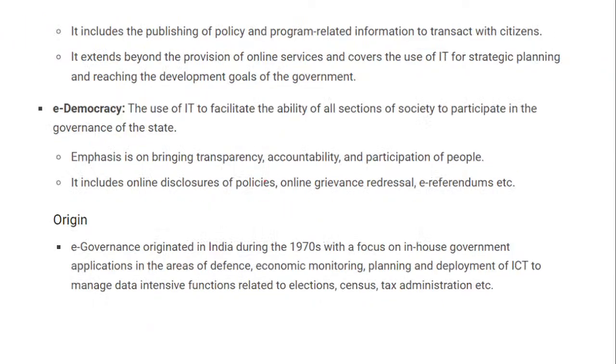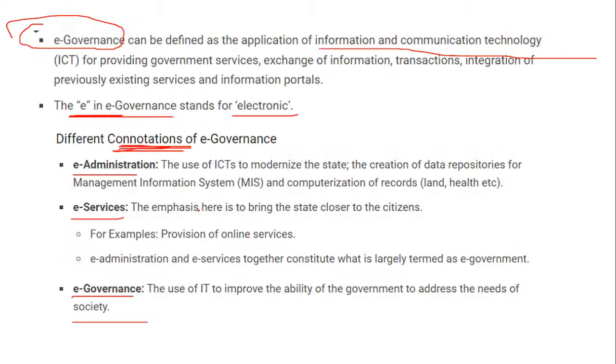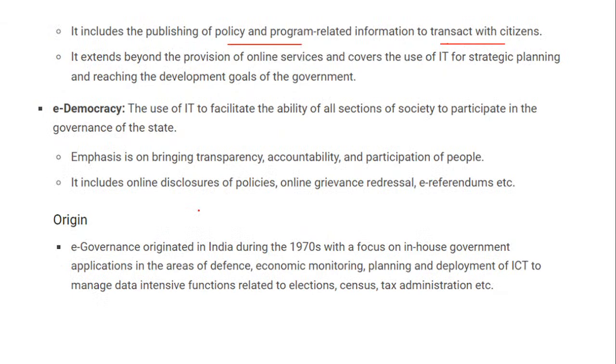Now what exactly does e-governance rely on, or include? It includes the policy, as I said, e-governance policy or program-related information to transact or deal with the citizens. It includes the development, it includes the planning. I'm not telling you anything from here because this is not important. I'm just giving you the meaning. Nothing to write over here. Don't waste time. When it comes, I'll tell you. I'm just giving you an idea about the topic. Nothing to take down. Just listen. That is enough.